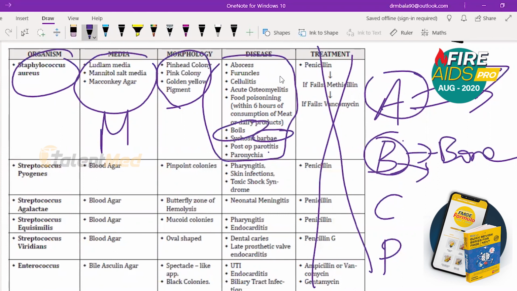A, B, C, P, M. C is for cellulitis. A, B, C. C is for kharab stomach. So I write kharab stomach, which means stomach is gone. Stomach is totally upset. So which is food poisoning. C is for food poisoning.